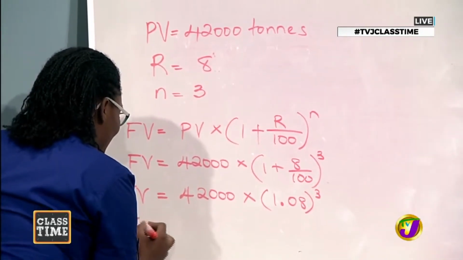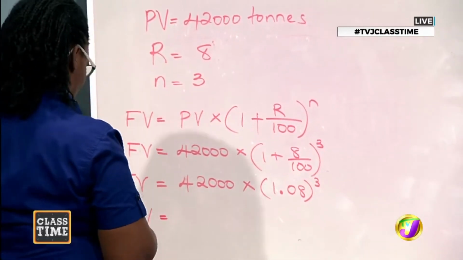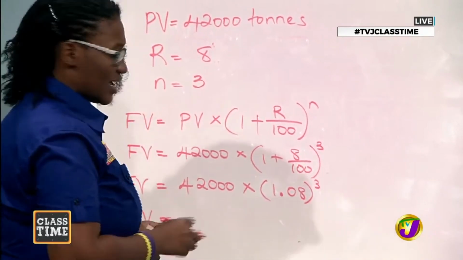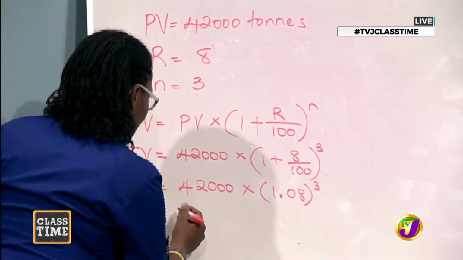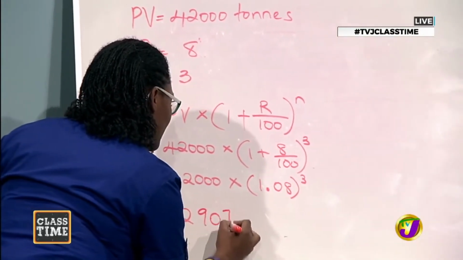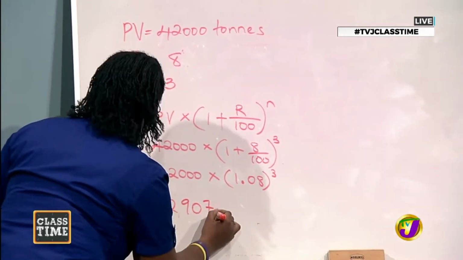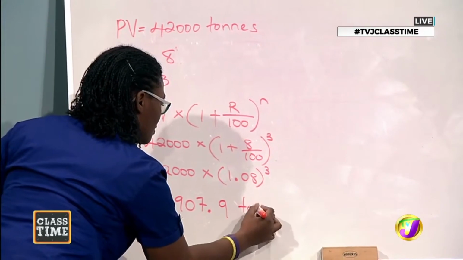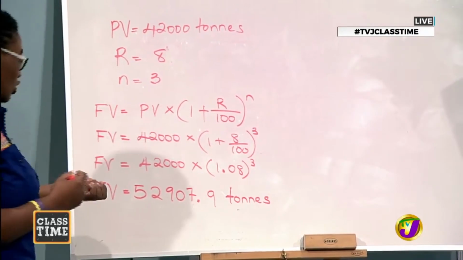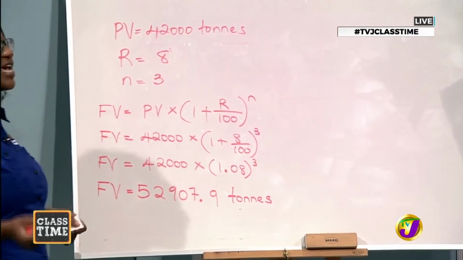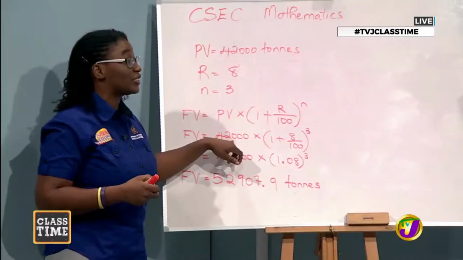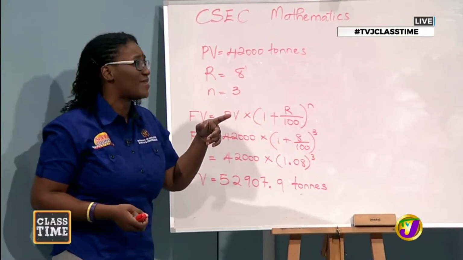And once correctly done, you should get an answer of, I think I want to double check this. All right, yes. 52,907. And I'm putting on my units. Tons. Right. All right. So in the future, after 3 years, so they started off by recycling 42,000 tons of waste, and this is a good thing, by the way, recycling.